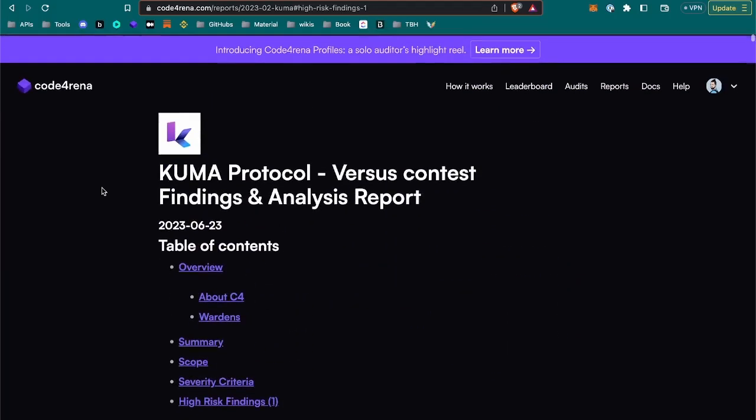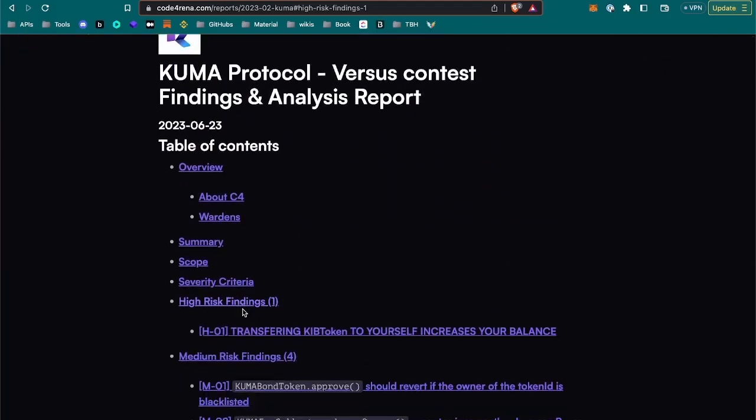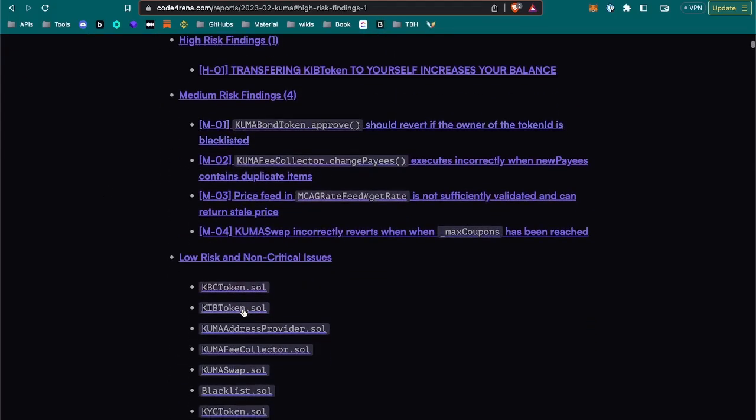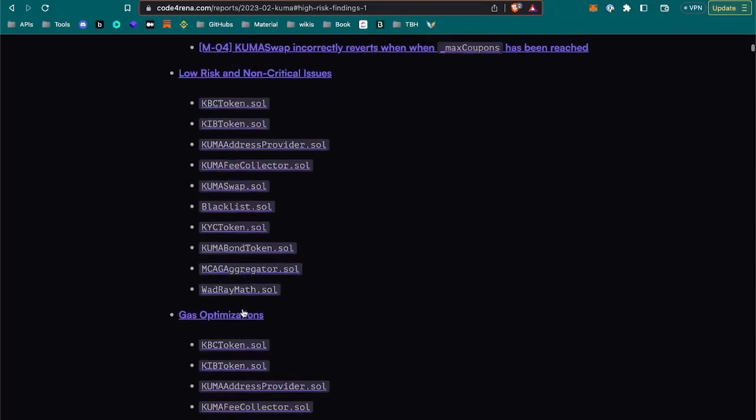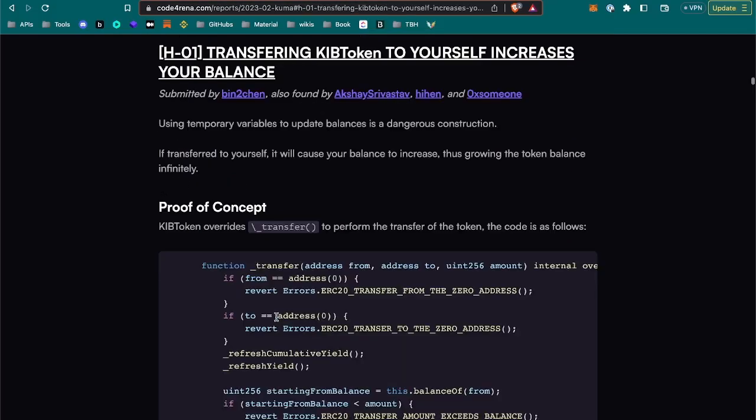There was one high only. Seems so, yes. One high, some mediums, a ton of lows and a ton of gas optimizations. Okay, let's start here. Transferring KIB token to yourself increases your balance. So that's probably a lack of verification of the addresses. That's interesting.